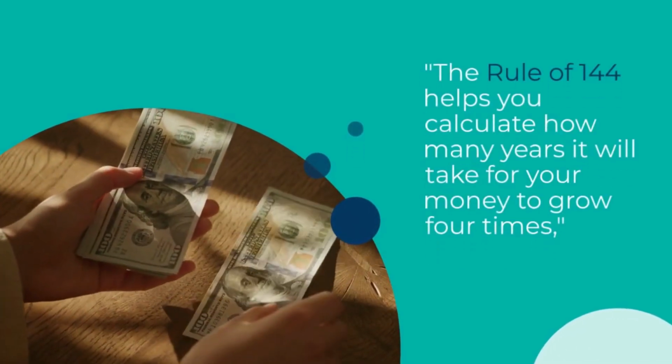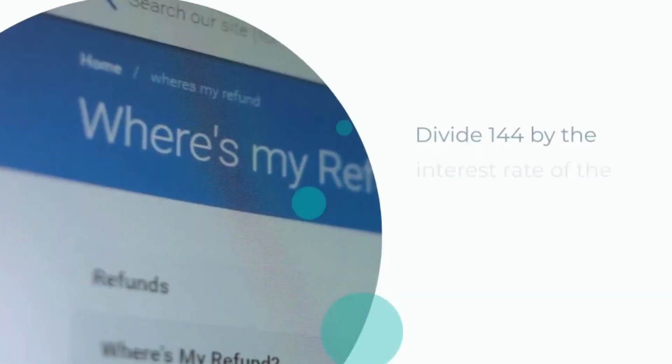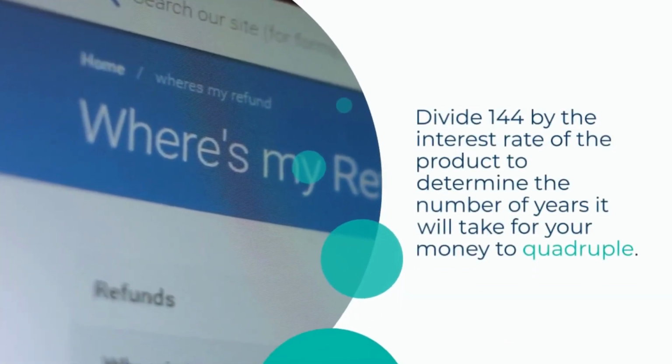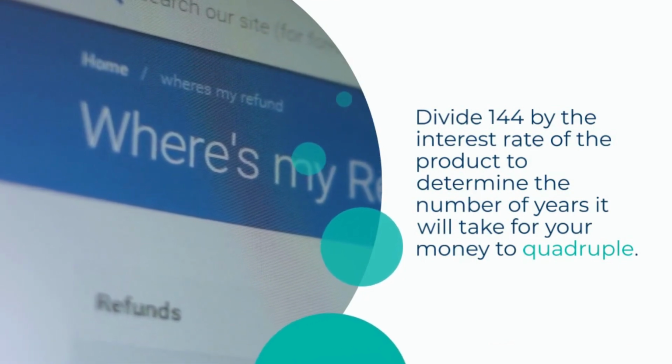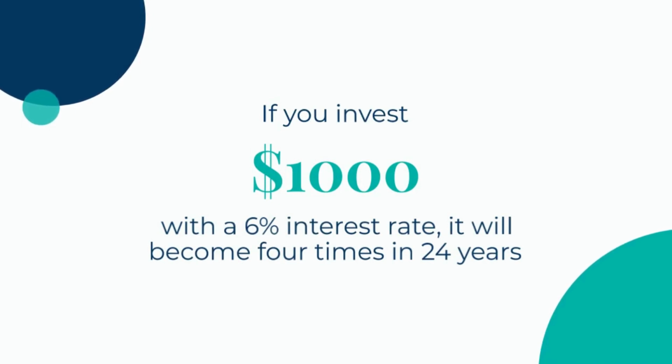The rule of 144 helps you calculate how many years it will take for your money to grow 4 times. Divide 144 by the interest rate of the product to determine the number of years it will take for your money to quadruple. If you invest $1,000 with a 6% interest rate, it will become 4 times in 24 years.